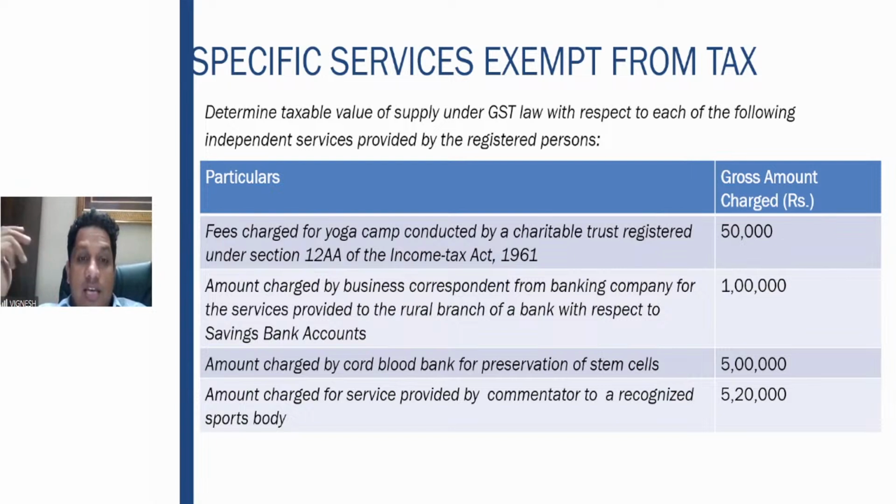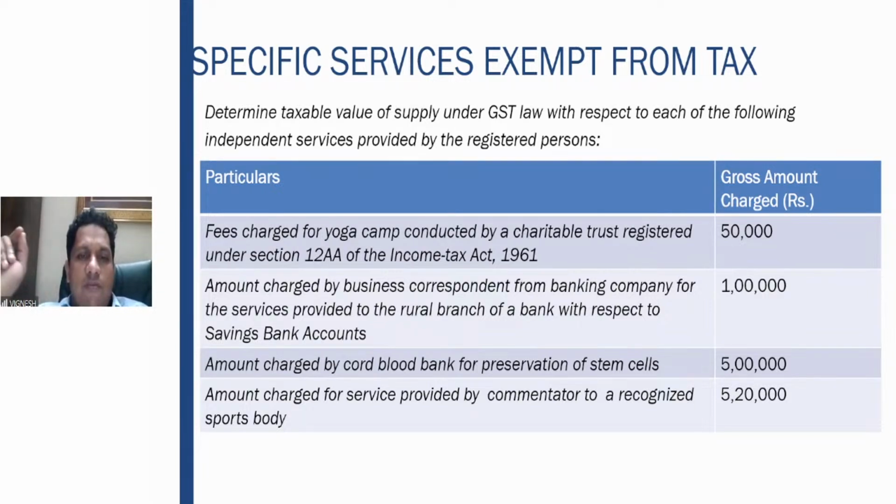Second one, amount charged by business correspondent from a rural branch of a bank with respect to savings bank account. It is a very crystal clear entry in the exemptions that any business correspondent services provided to the banking company with regard to rural branches are exempt from GST. The same question he may ask by putting the branch in a place like Hyderabad or Bangalore. That time we should definitely take this as chargeable to tax.